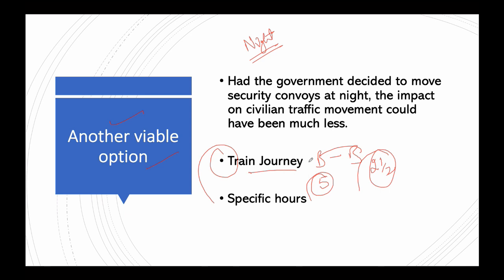But the government is citing the reason that it is difficult through train journey because more security is needed if we need to carry the equipment the army uses. So we would need extra security for the train journey. But this could be an option because even on the highway we are providing extra security. So it is one and the same thing. It is another viable option. Moreover, the time is less.